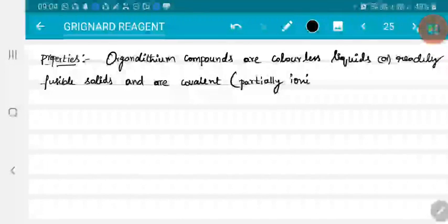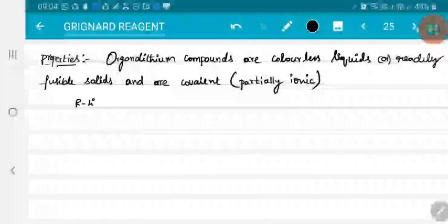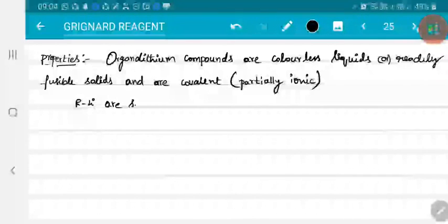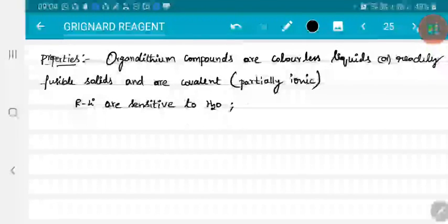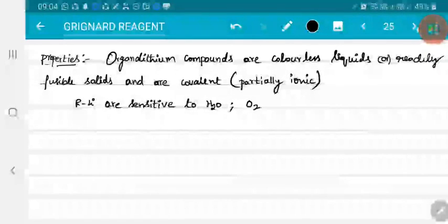Right? So like a Grignard reagent, they are also sensitive towards acidic hydrogen. So these organolithium compounds are sensitive towards water. That means they readily react with water. They are even more reactive than Grignard reagent. Therefore, they are sensitive towards oxygen also.